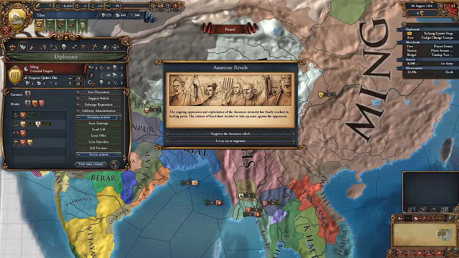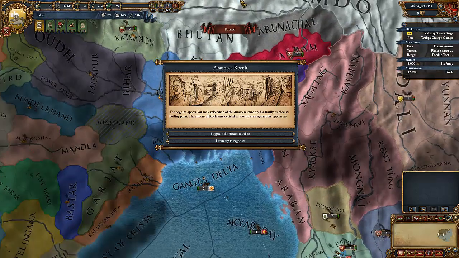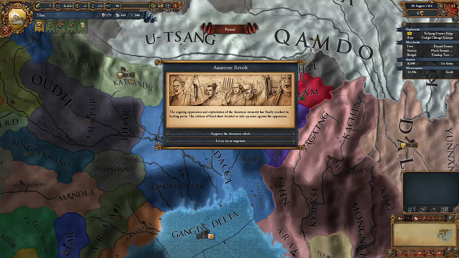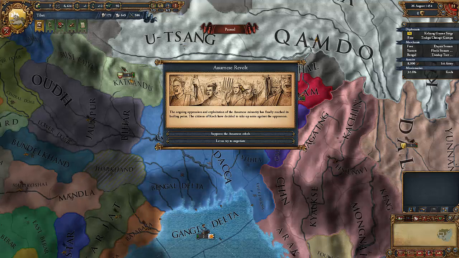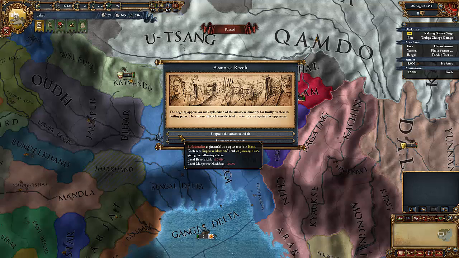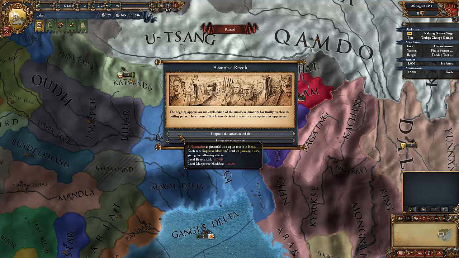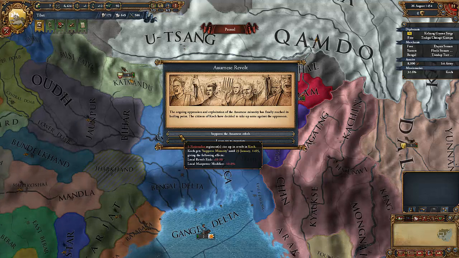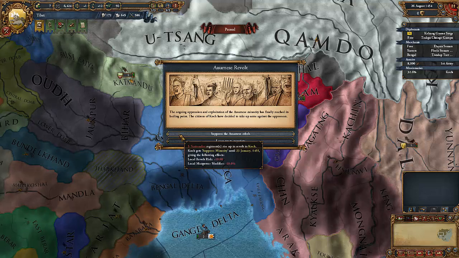So here's another event. The Assamese Revolt. The ongoing suppression and exploitation of the Assamese minority has finally reached its boiling point. The citizens of Koch have decided to take up arms against the oppressors. So we can either suppress the rebels, 5 nationalists rise up in Koch, and we get a modifier in the county of Koch, which increases revolt risk and decreases manpower.